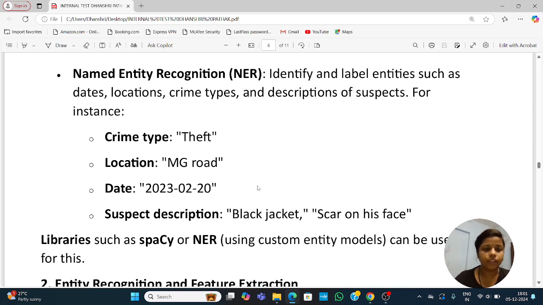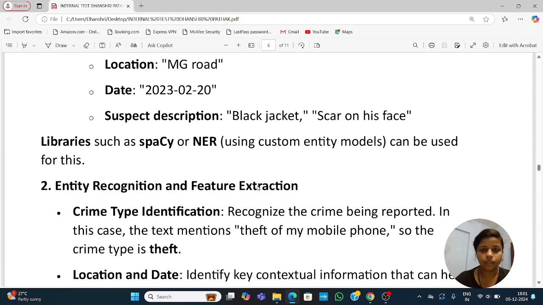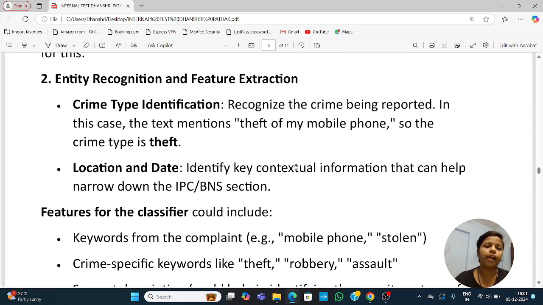For instance, crime type: theft, location: MG Road, date: 2023, suspect description: black jacket, scar on his face. A library such as spaCy and NER can be used for this. Second step is entity recognition and feature extraction.